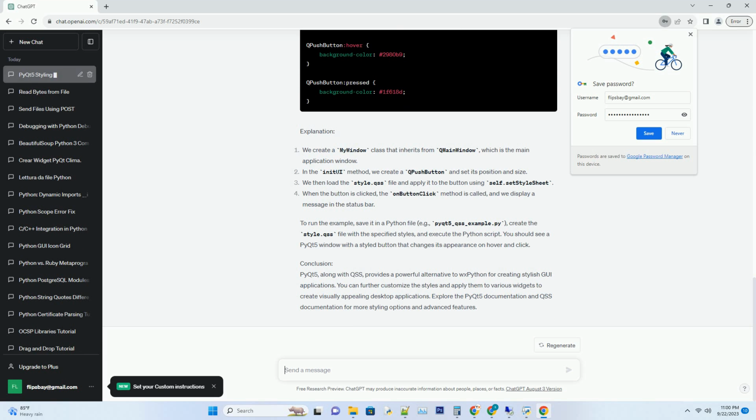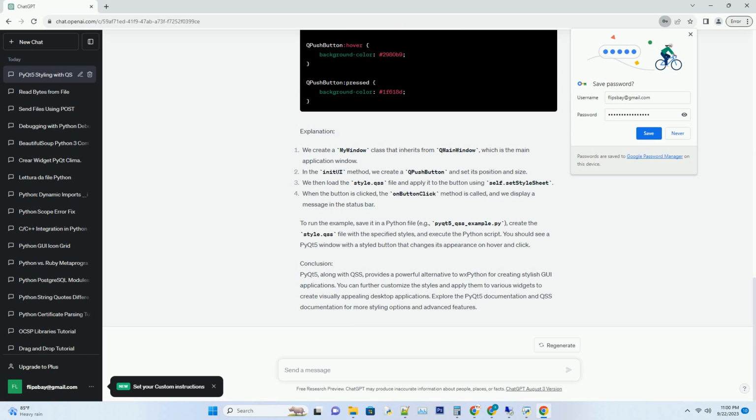Prerequisites. Let's get started with an example. Example: creating a simple PyQt5 GUI with QSS styling. In this example, we create a simple PyQt5 application with a single button. We'll style the button using a QSS file named style.qss. Here's how you can create the style.qss file.